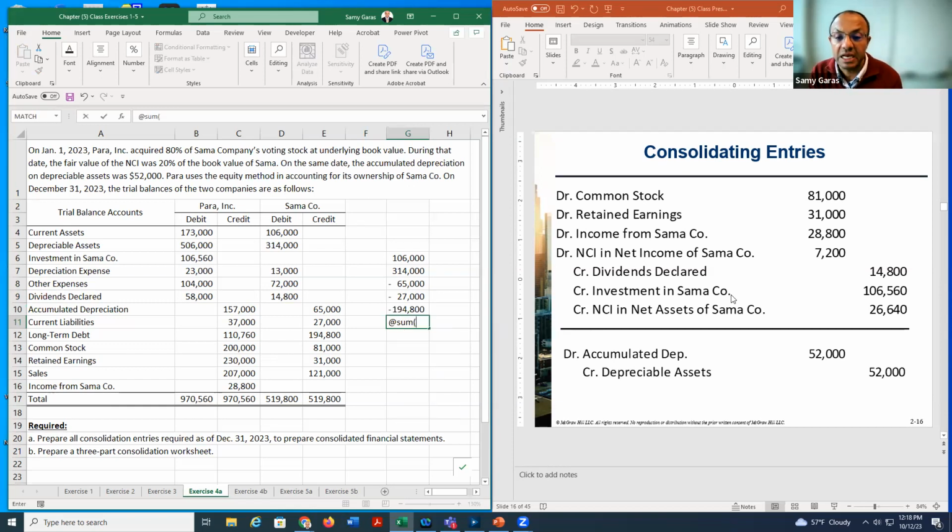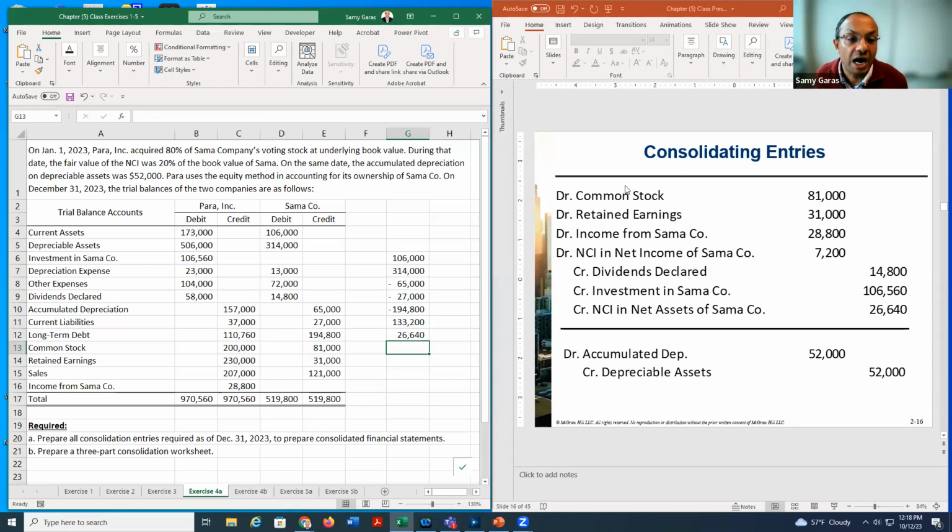If I make the calculation here, we get 133,200. We call it net assets. And this is what it says here. How much is the NCI in the net assets? It's 20%. So I take this one, multiply it by 20%, we get 26,640.